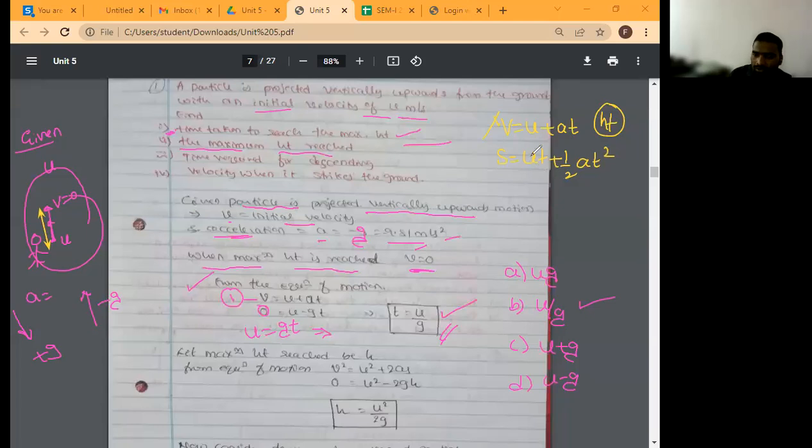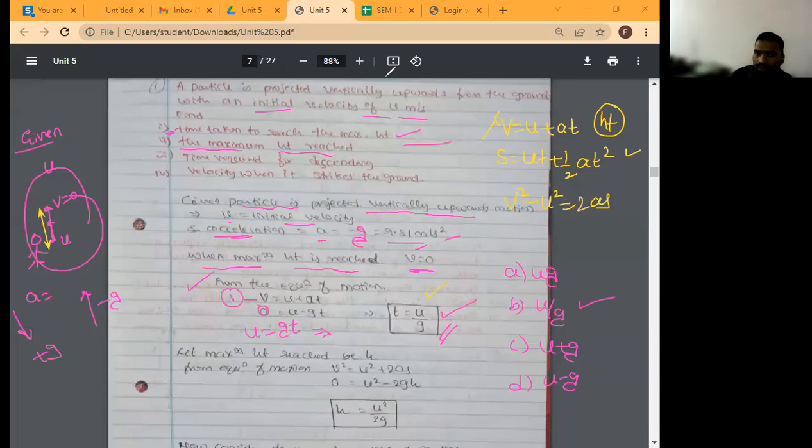Initial velocity is known. Time is known. Correct? You have determined time. Then a is also known, that is minus g. You can calculate. But one more equation is there. That is also simple. That is v square minus u square is equal to 2as. Correct?